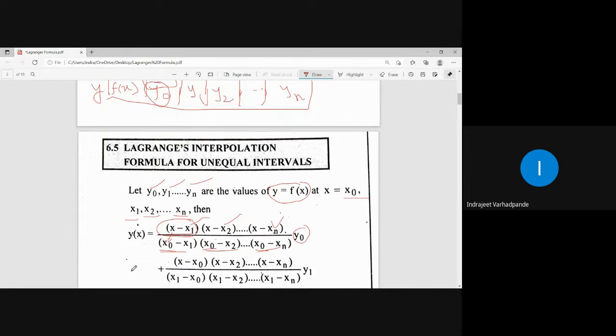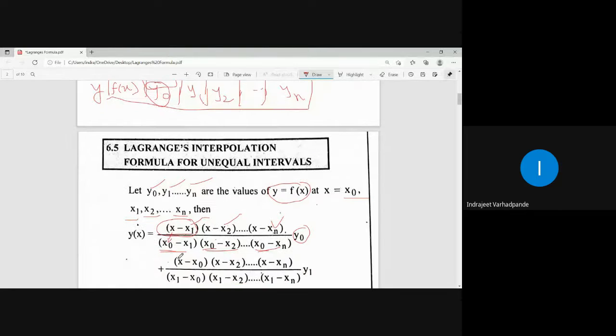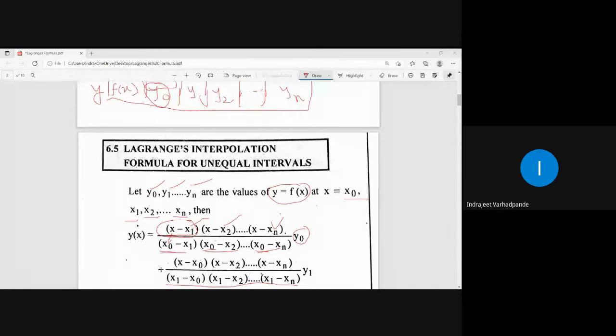Plus second term. Now I will ignore or omit x1. So x0 will be considered, x1 will be considered up to xn. So what will we write for the second term? X minus x0, x1 is ignored, x minus x2, x minus x3, x minus xn. Depending upon what was ignored or omitted, x1, replace every term in the denominator with x1. So it will be x1 minus x0, x2 minus x0.